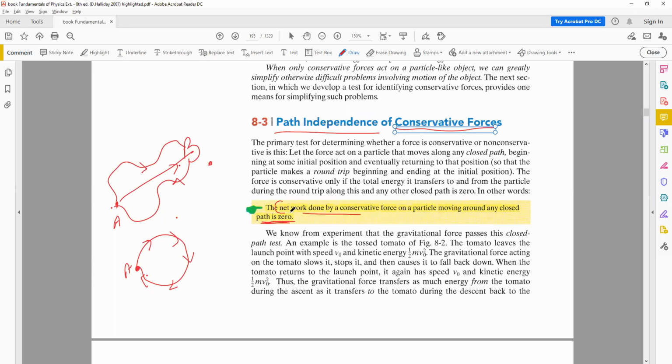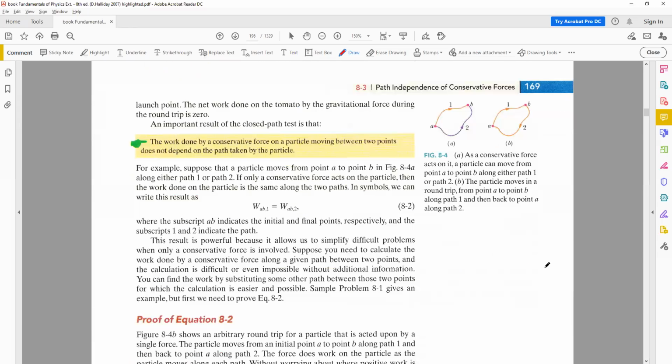So the net work, the total work done, although in different parts you can calculate the work done, maybe W1, W2, and so on. But at the end, when you add all of those works, W1 is equal to minus W2, so W1 plus W2 will be equal to 0. So the work done along a closed path will be 0. Now, this is shown in this figure.